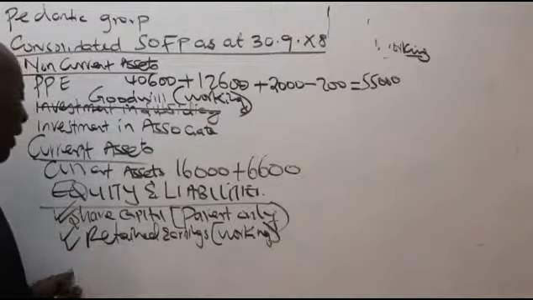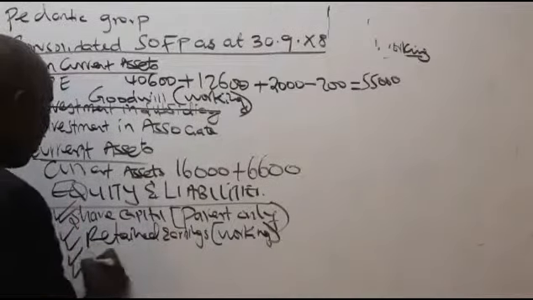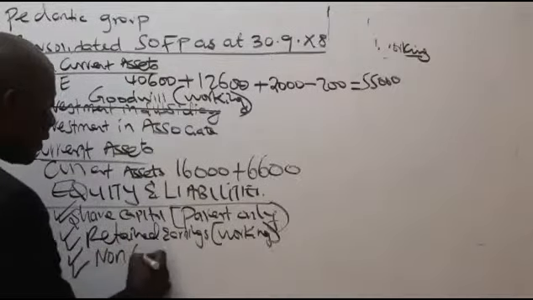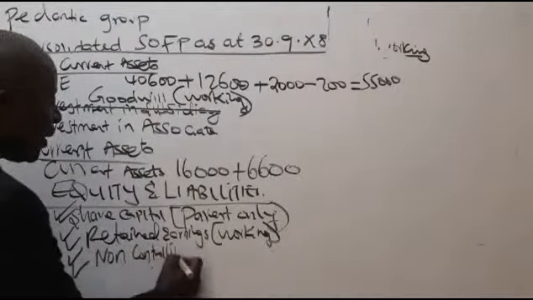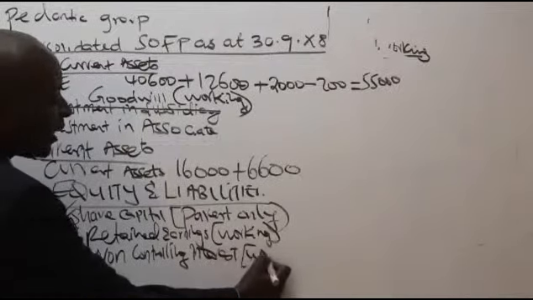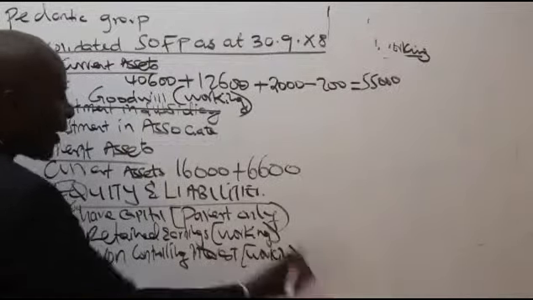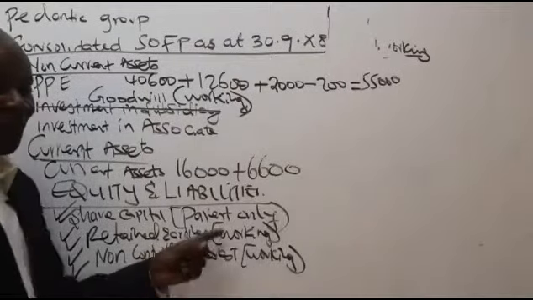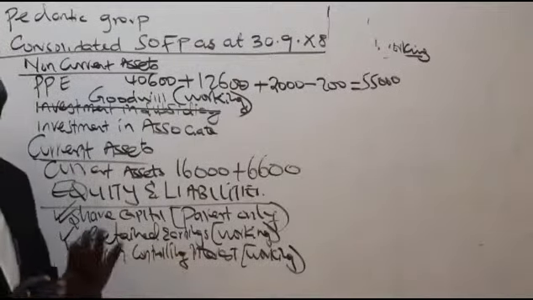So after retained earnings, there is one equity component that everybody forgets. What we call the non-controlling interest. This is an equity component that so many people forget. Again, I'll write for them a working. If I get time, I'll do the working. If I don't get time, I'll leave it.